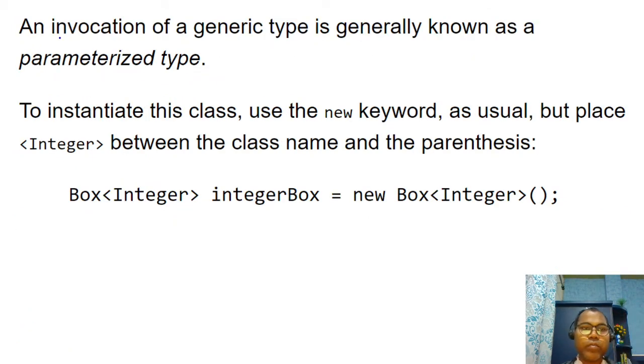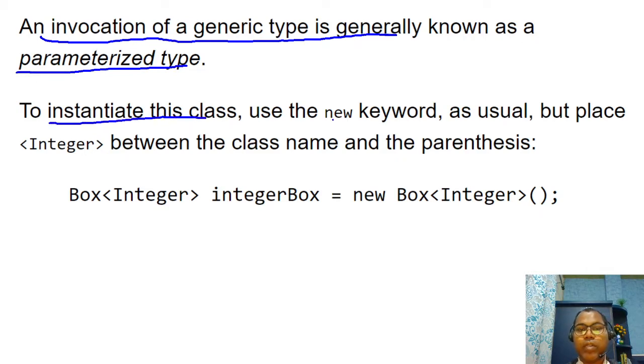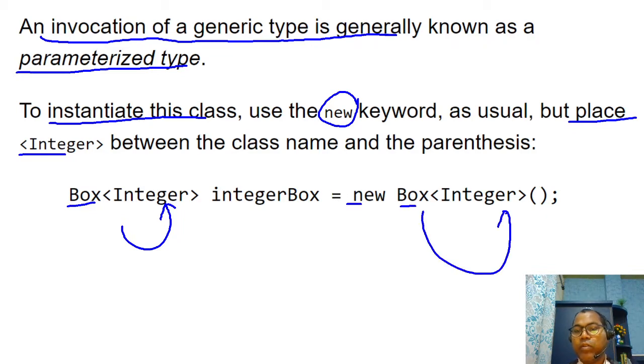The invocation of a generic type is known as a parameterized type, correct? How do you create an object of this class? Generally, you use the new keyword, and as usual place Integer after the class name.